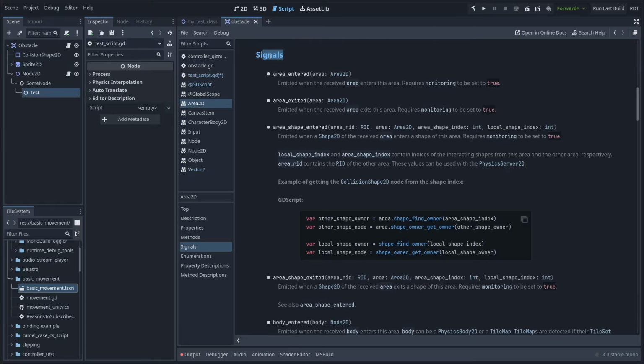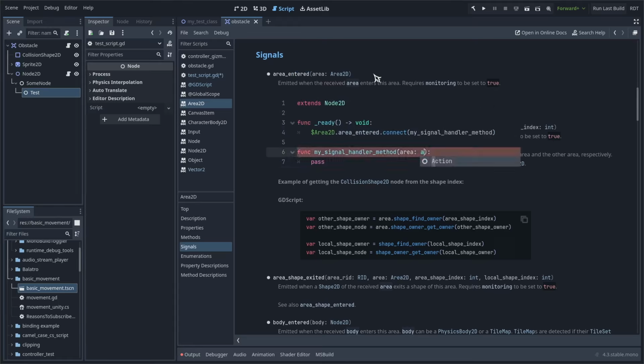The signals list shows which signals are available, and the signal signature gives you information about which parameters it contains. You'll have to make sure that you declare the same parameters in your signal handler methods. Whew, there you go. That's all you need to know to understand how to read the docs.